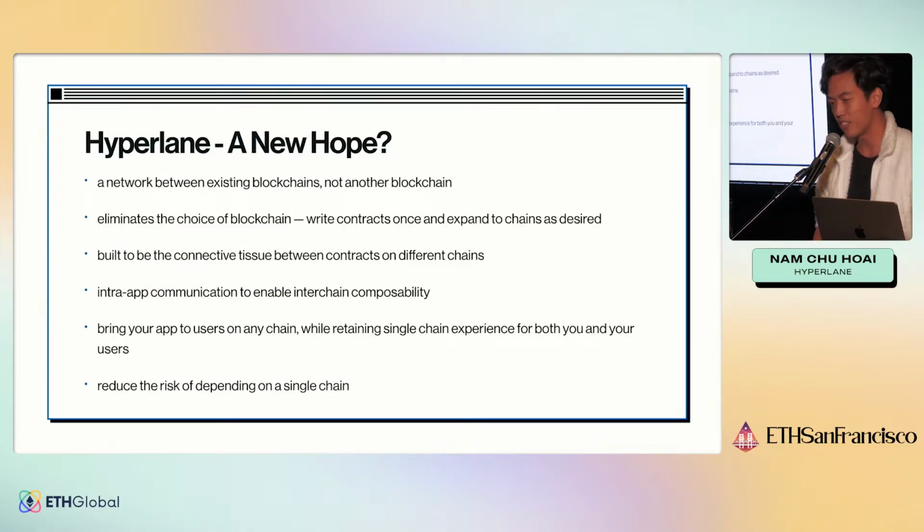And so what we believe is the future is what we call interchain applications, which are applications that have smart contracts on every chain. And so users, wherever they might be, can use your application, and you're no longer constrained by forcing the user to come to you. Hyperlane itself is not a blockchain. It's built on top of all of these blockchains that we support, and it effectively eliminates the need to choose a blockchain. You can just be on every chain.